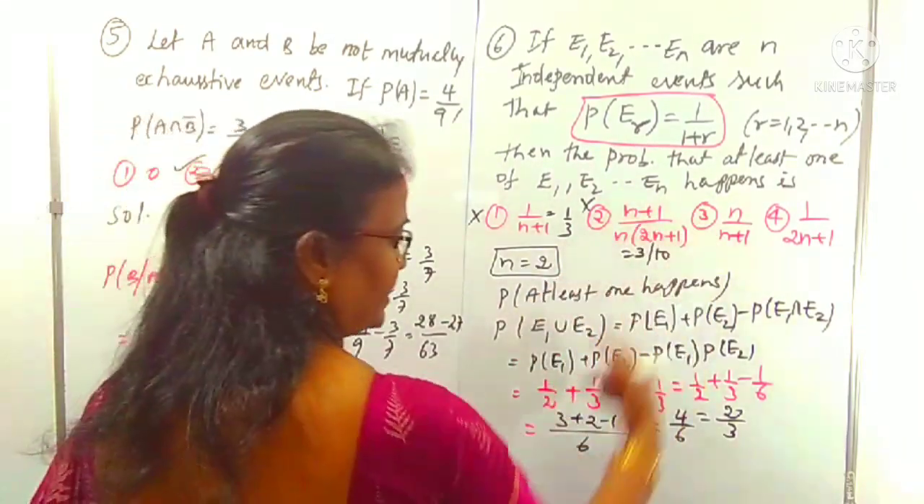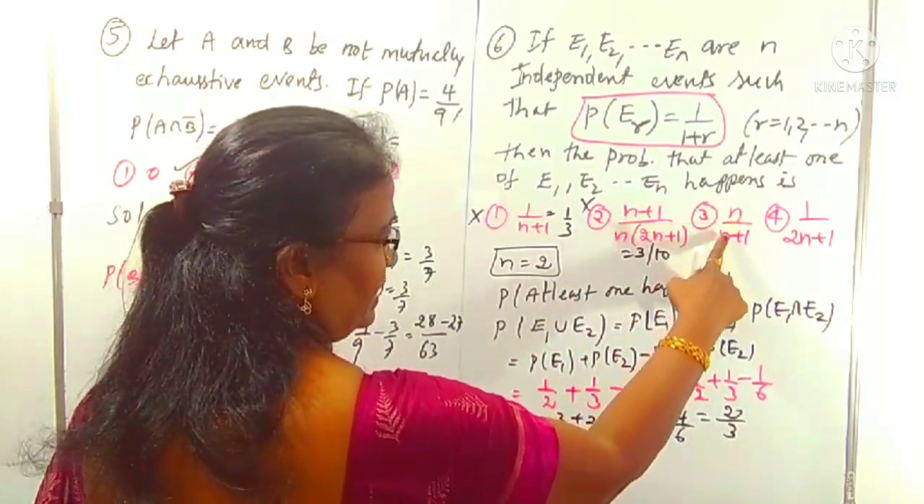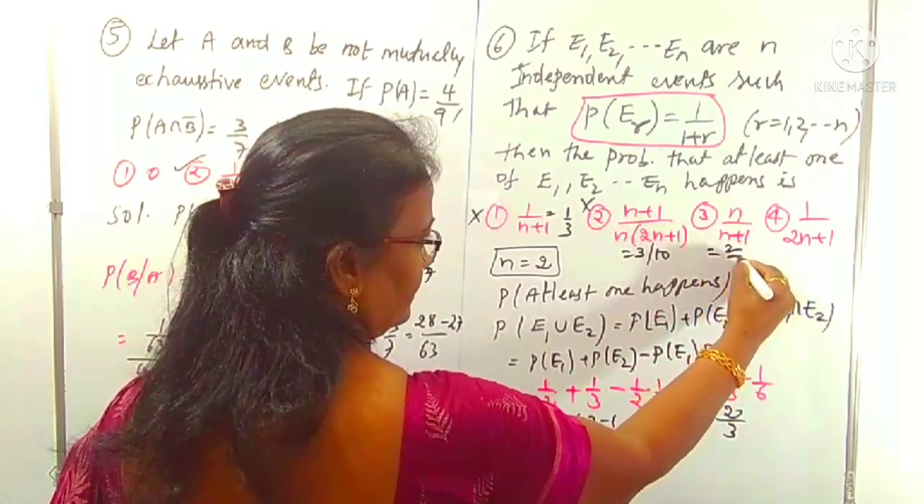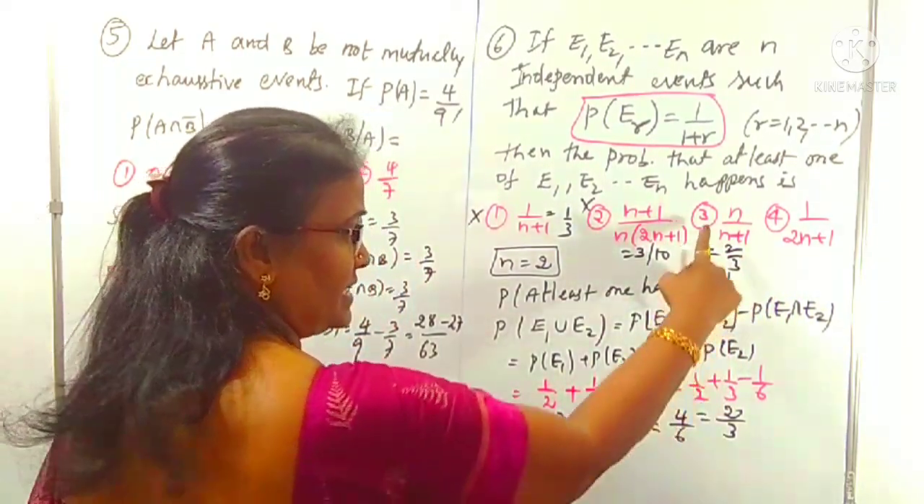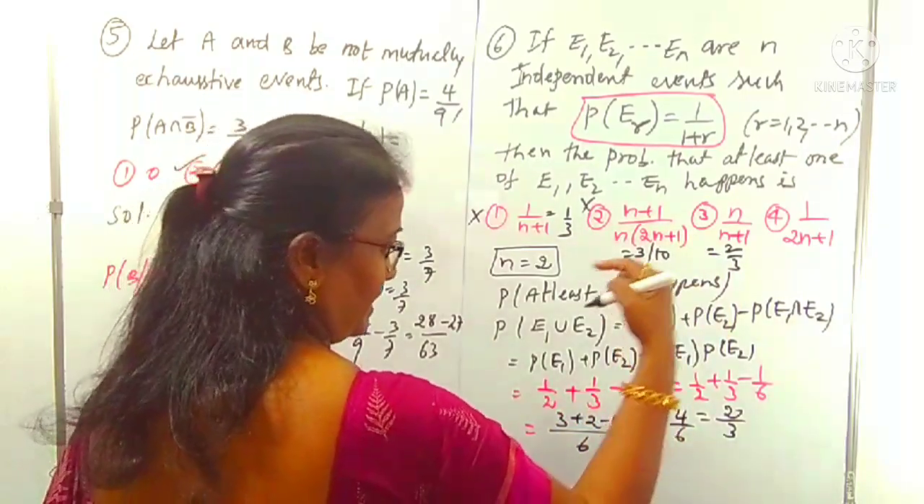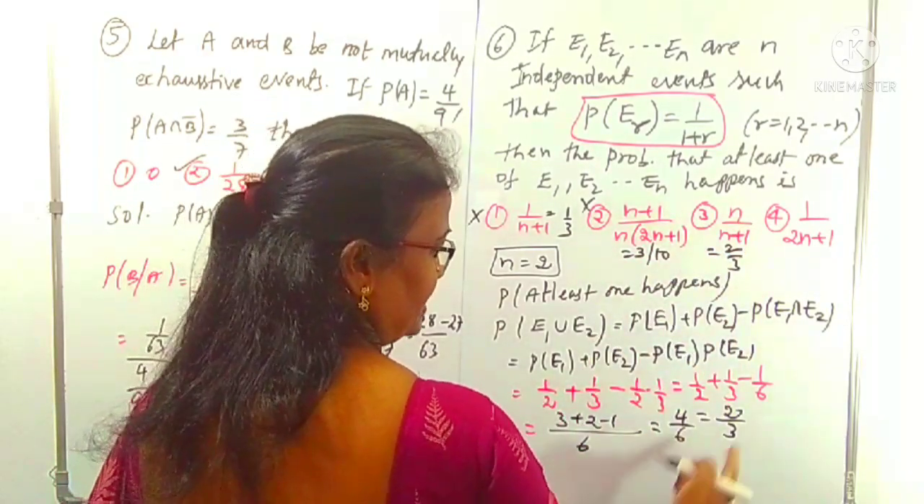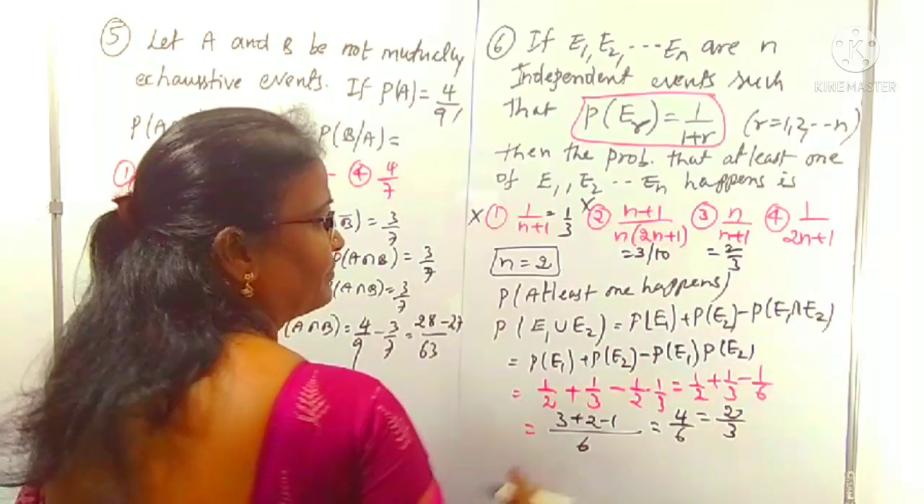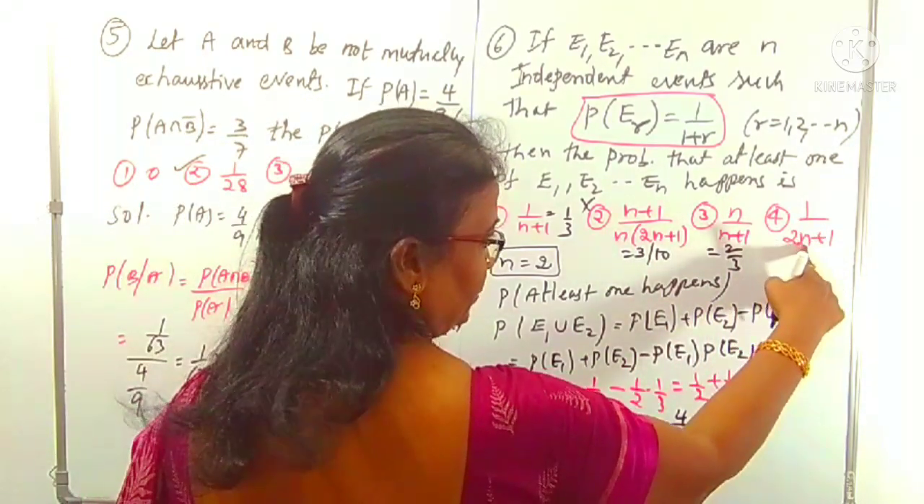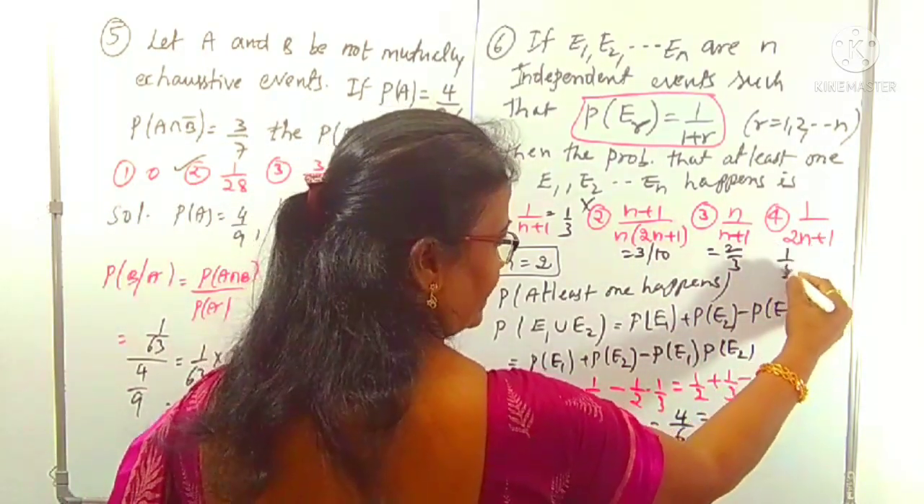Now consider the next option. n equals 2 by 2 plus 1 is 3. Yes, 2 by 3. So 2 by 3 may be correct. Maybe there is repetition in another option, so we can change the value. Here there is no repetition. And what is this value? 1 by 2 into 2 is 4, 4 plus 1 is 5, so 1 by 5.